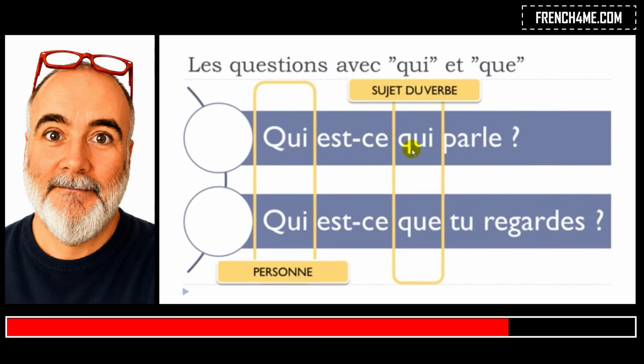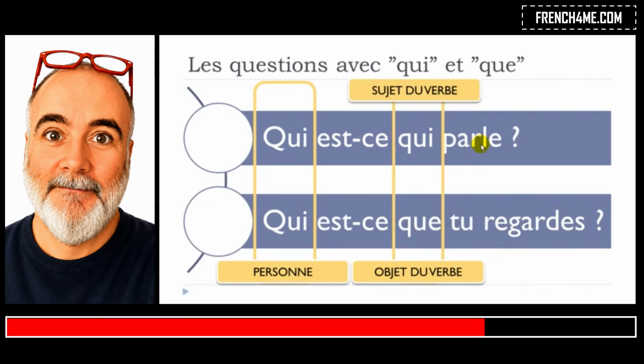And the information that you want to have concerns the subject of this verb. And then here, we will use que just because we want to have the information concerning the object of the verb. You've got regarder here, but if you look carefully, you already have the subject. It's tu regardes, okay?